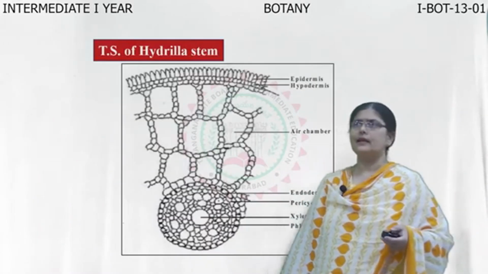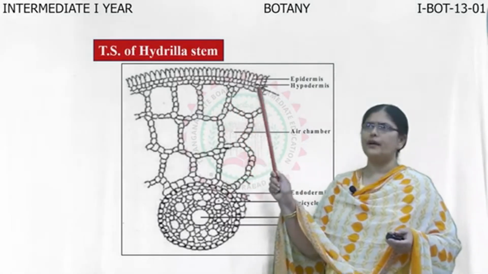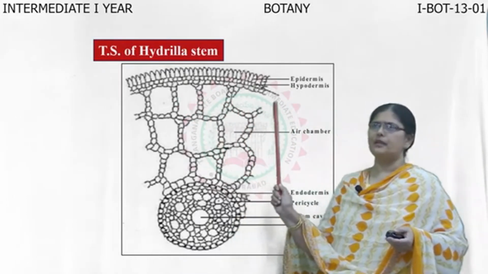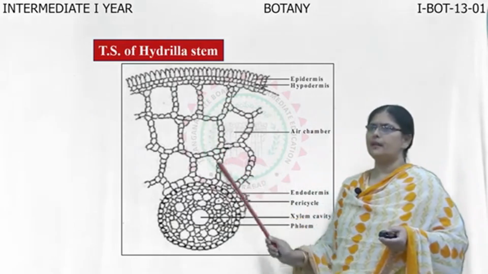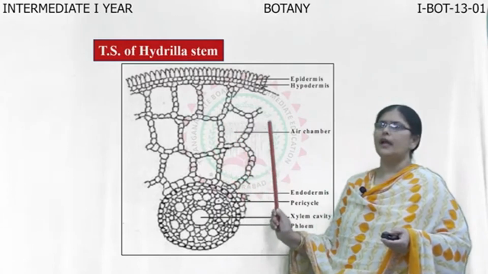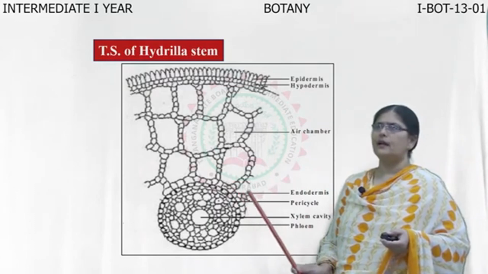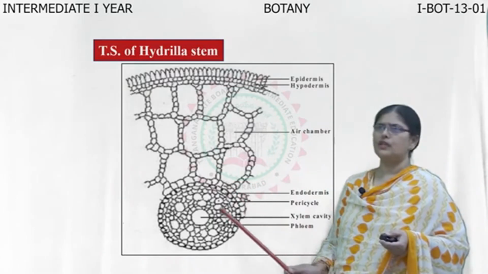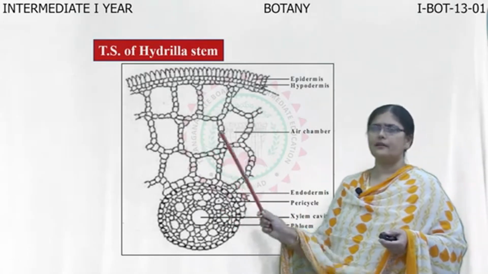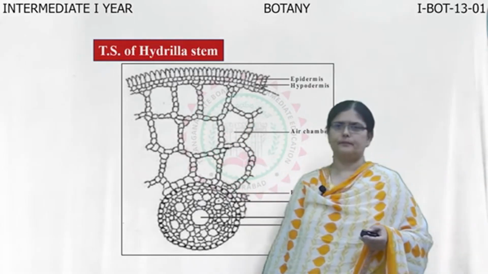Now, let us see the TS of the Hydrilla stem, which is a hydrophytic plant. You find a single layer of epidermis with a layer of hypodermis, and the complete inner part of the hypodermis is characterized by the presence of air chambers. And inside that you find endodermis, pericycle, and xylem and phloem are also seen. And these air chambers are the characteristic anatomical features of hydrophytes.